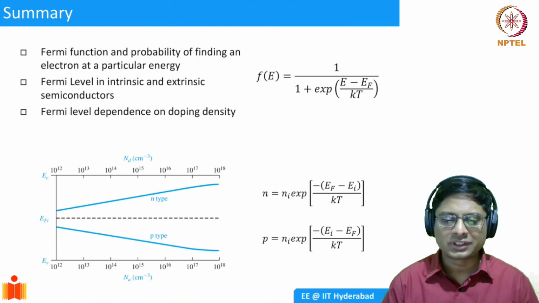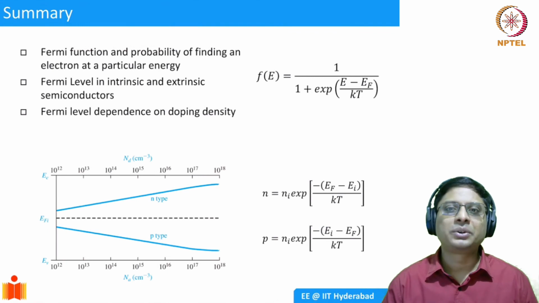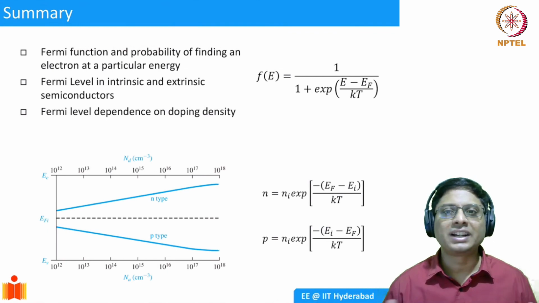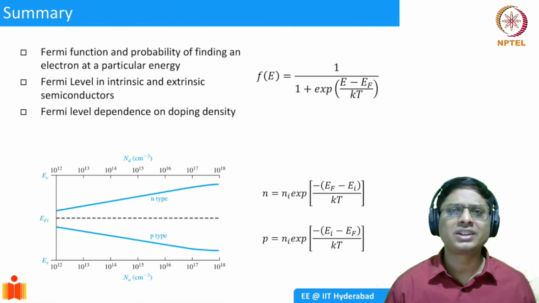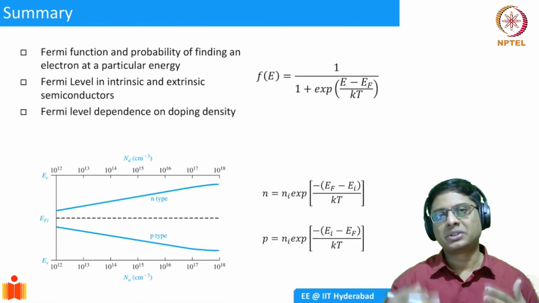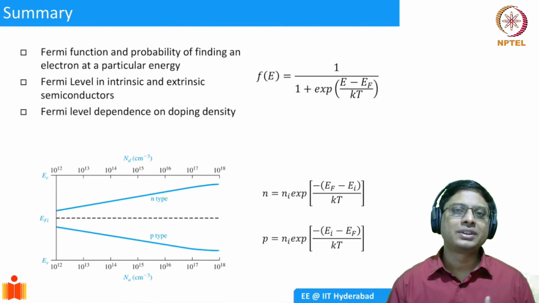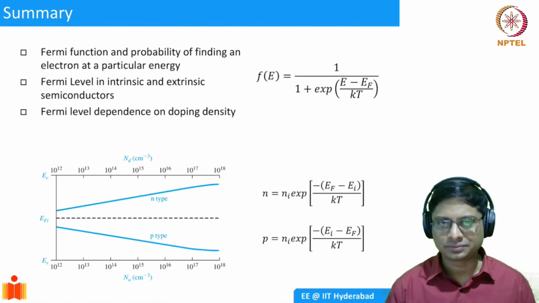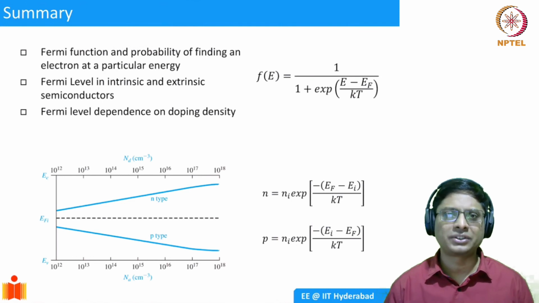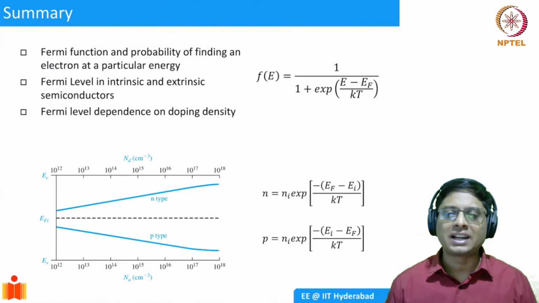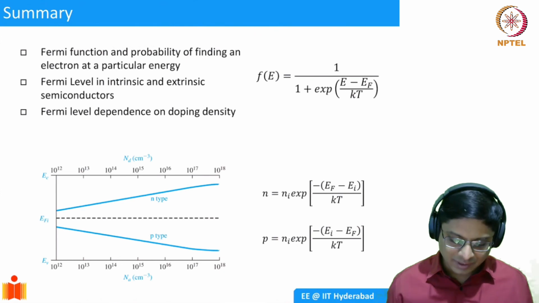So I just want to summarize now. What we did today is we introduced the Fermi function. We talked about the probability of finding an electron at a particular energy level, which is essentially the Fermi distribution. Based on that, we defined the Fermi level for an intrinsic semiconductor. Once we did that, we understood what happens to the Fermi level as you change doping. We tried some test cases: if you have an n-type dopant, what happens to the Fermi level? If you have a p-type dopant, what happens to the Fermi level? We calculated that, and that's what is summarized on this slide here.